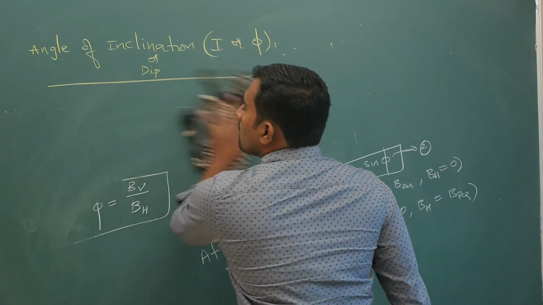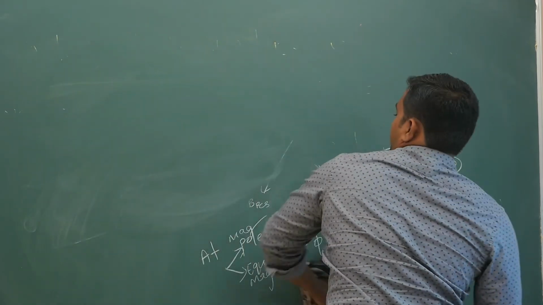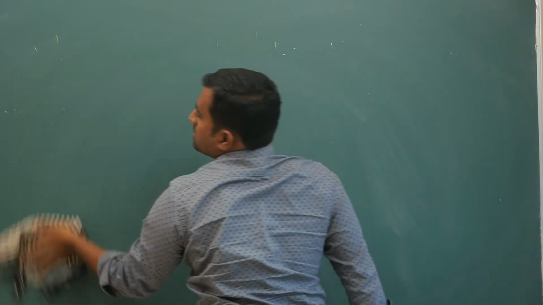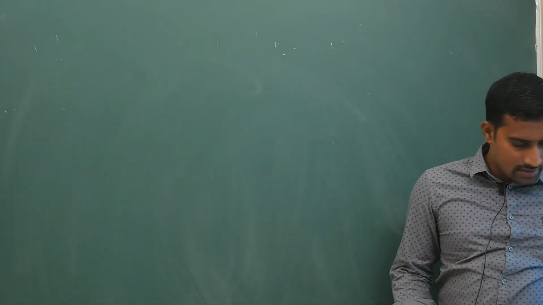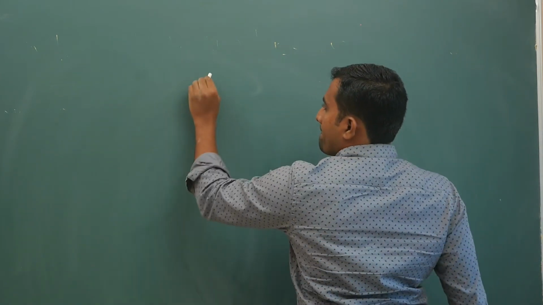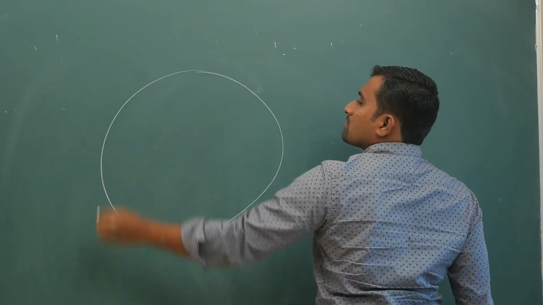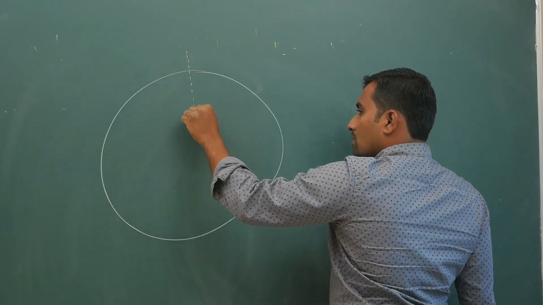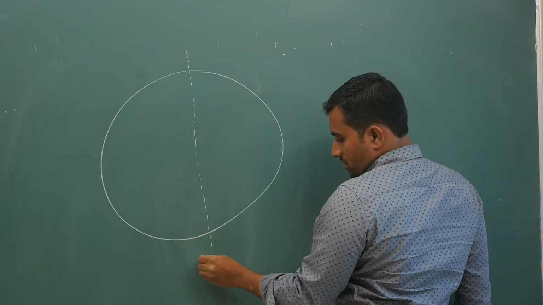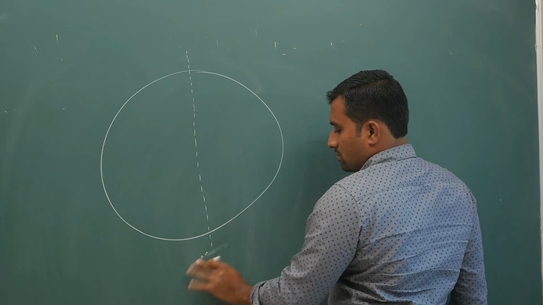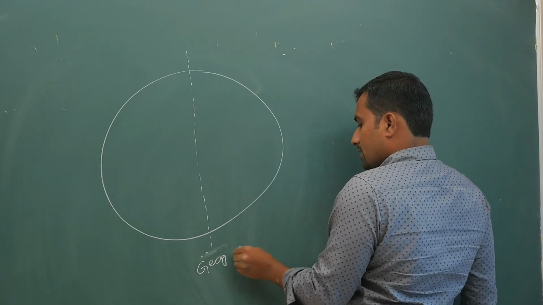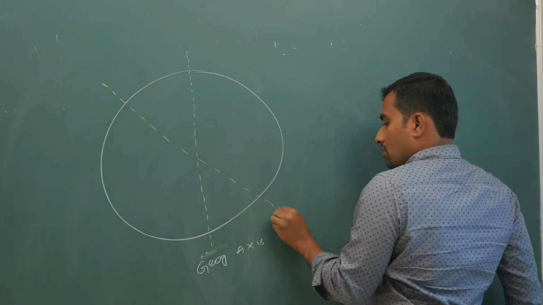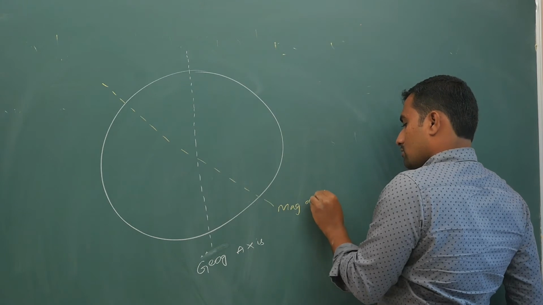Next is your angle of declination. Meridians I have told you, no? So from that I will tell you. This meridian thing is slightly confusing and often people get it wrong, but I will try to take this. Geographic axis, magnetic axis.